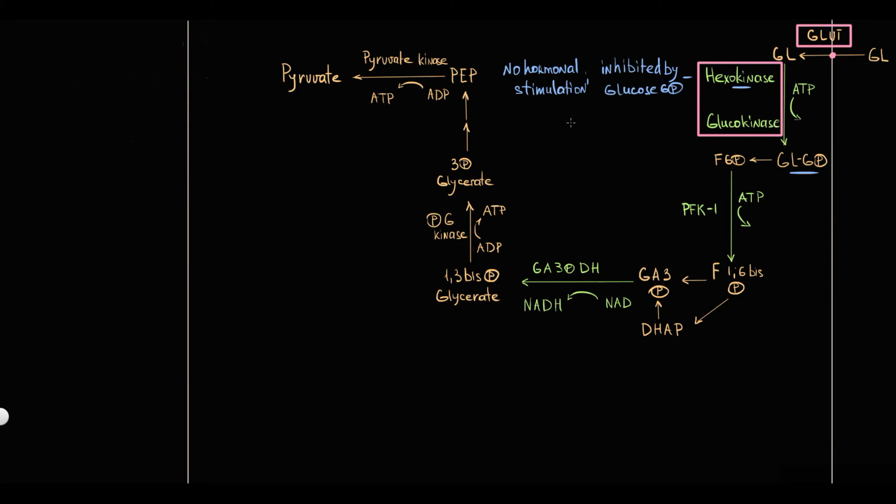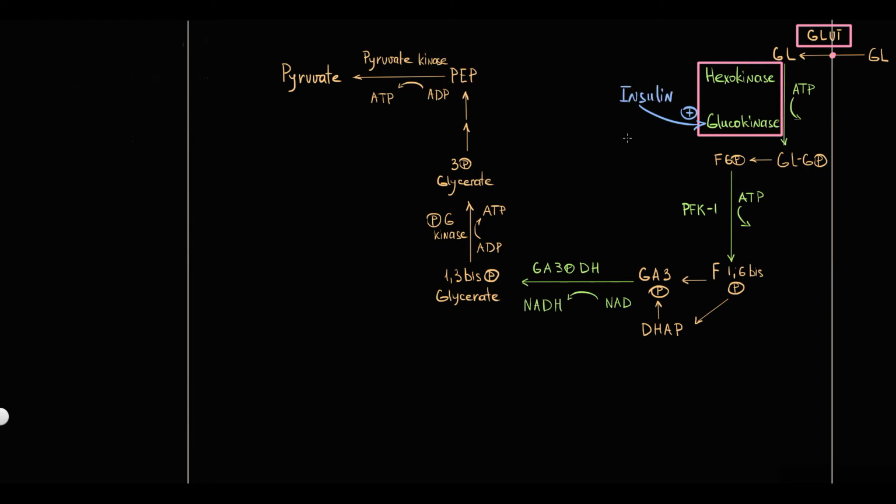In contrast to hexokinase, glucokinase has completely different features. First of all, glucokinase is not inhibited by glucose 6-phosphate, and which is even more important, insulin can increase the speed of glucokinase. So glucokinase has hormonal regulation, which is provided by insulin, that stimulates this enzyme.